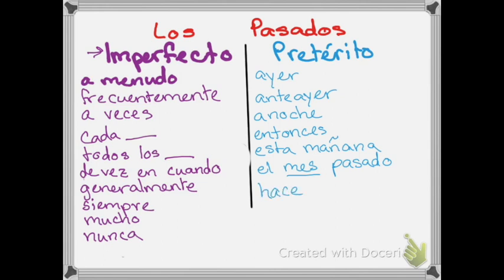If you say hace and then an amount of time, so hace 2 días. This hace means ago. So hace 2 días, 2 days ago. Hace 2 años, 2 years ago. Hace 2 horas, 2 hours ago. Okay, so these are very specific phrases. So you can see if I see one of these phrases, it's going to kind of give me an indication of which past tense I need to use. But once again, like I said, these are just clues to help you get it. The best way to get it is by reading. So make sure you're paying attention during our free voluntary reading time.